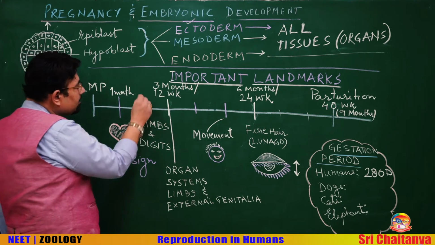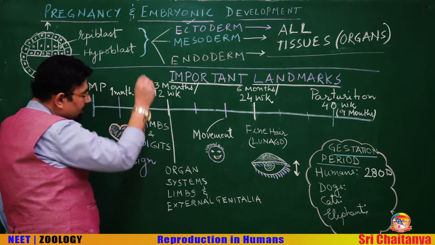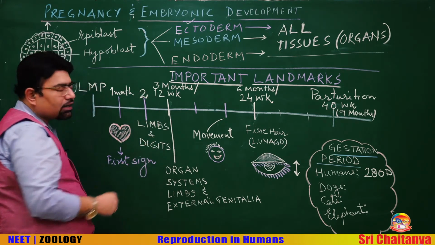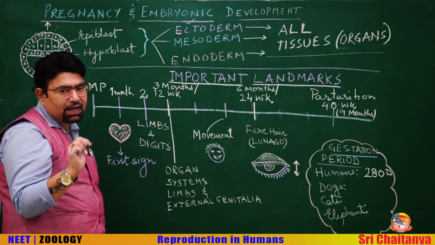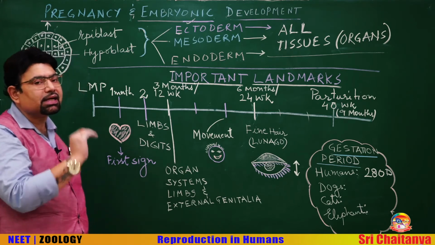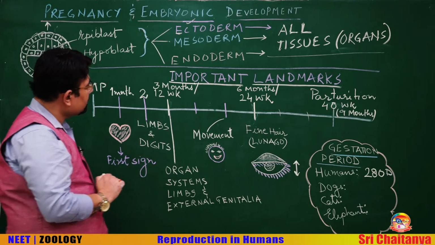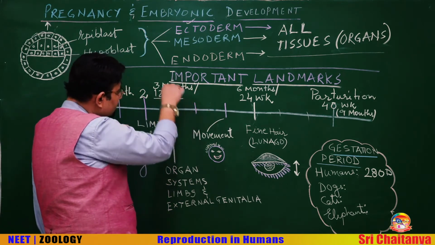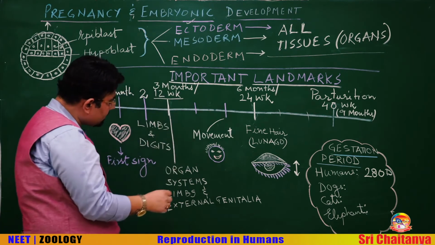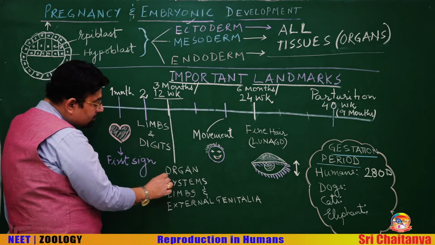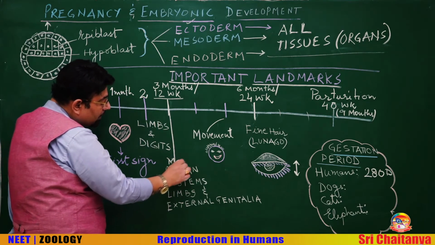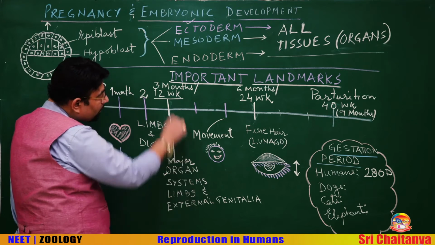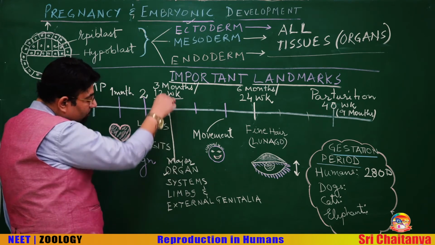By the second month of pregnancy, limbs and digits are formed. By the third month or 12 weeks, major organ systems are formed, by the end of the first trimester.